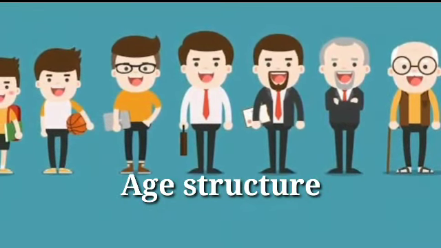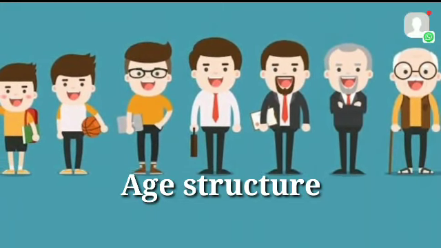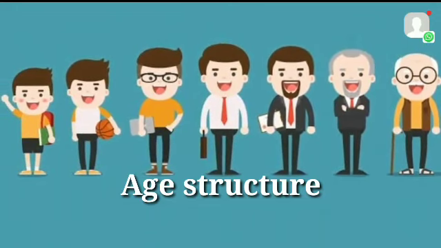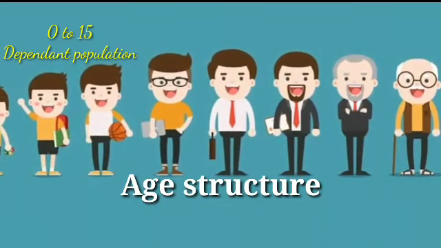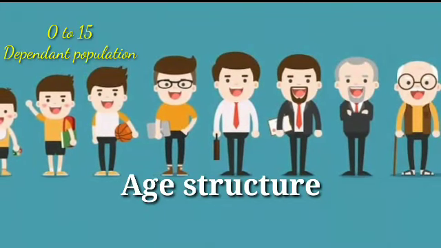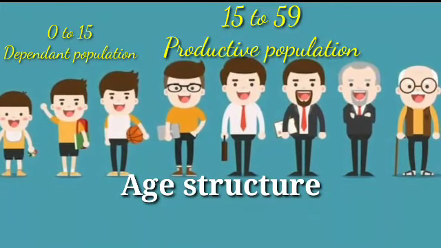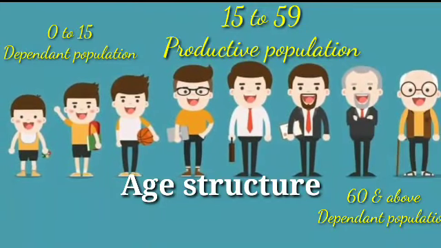What is the age structure? In a region, when the population is subdivided as per the age groups, this is called the age structure of the population. Here are three categories of people. 0 to 15 will come under dependent population. 15 years to 59 years will come under the productive population. 59 and above, dependent population.